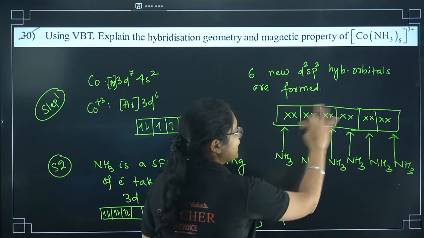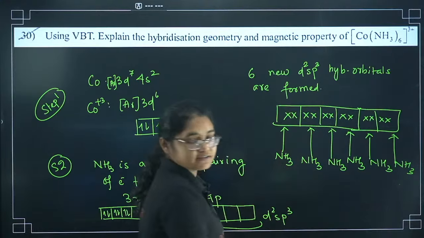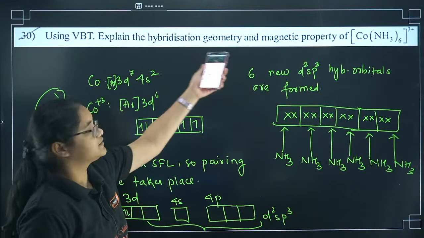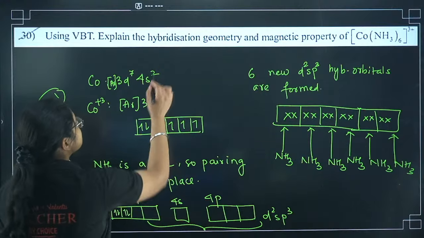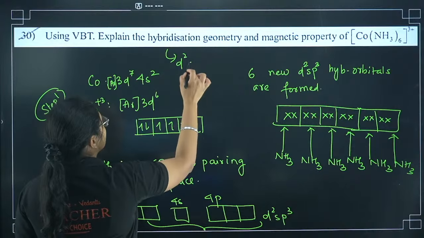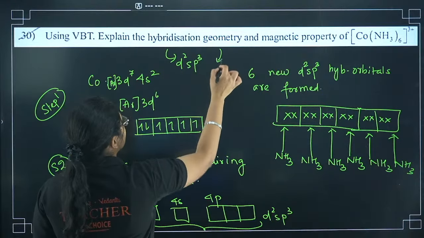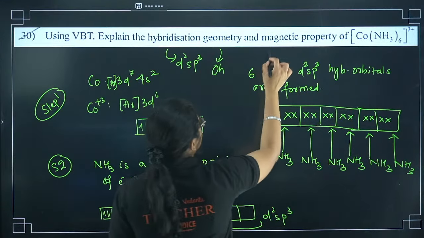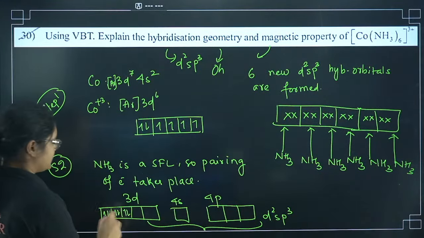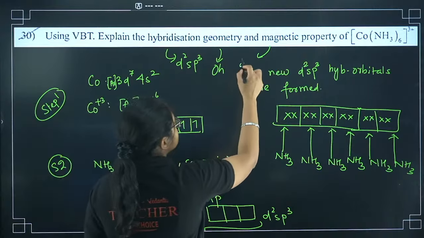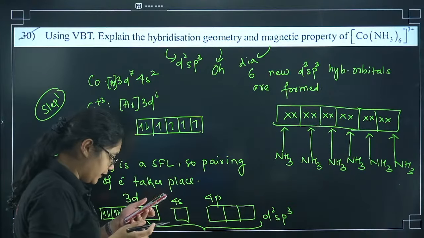Now after this, what happens? After this much is written, you have to answer the question that has been given. So first is, what is hybridization? d2sp3. What is geometry? Octahedral. What is magnetic property? Now you see in the metal there is no unpaired electron, so this is diamagnetic.